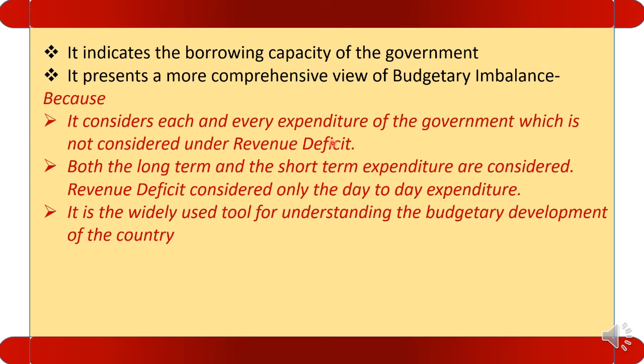That is why fiscal deficit is mostly considered, because in the case of the revenue deficit only the revenue expenditure is considered, not the capital expenditure. Here both the expenditures are considered, so it gives a more clear picture. Next is both the long term and the short term expenditure are considered, which was totally absent in the case of revenue deficit. Third one is it is a widely used tool to understand the budgetary development of the country.